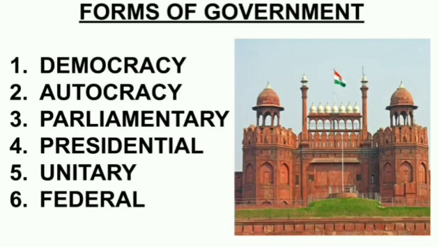The second is autocracy. Autocracy means what? Only few people will be governing the country. So powers are in the hands of a few people. Autocracy. This can be a group of people, an individual, a particular class और a political party. मतलब एक के हाथ में ही पूरे country का power. So if it is there in our country, then we will not get any benefits. So this autocracy government is not there in our country.